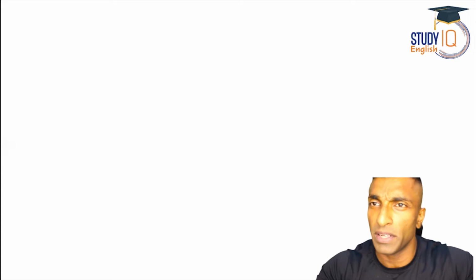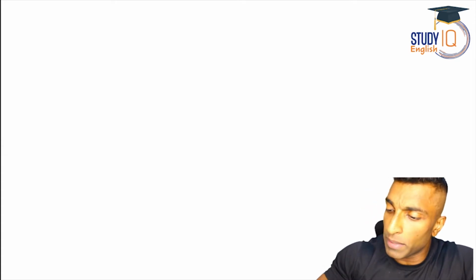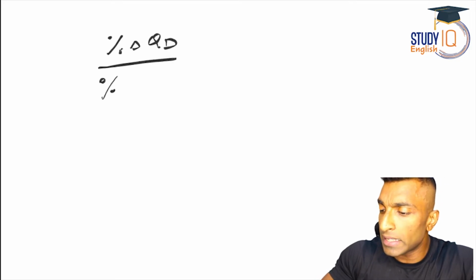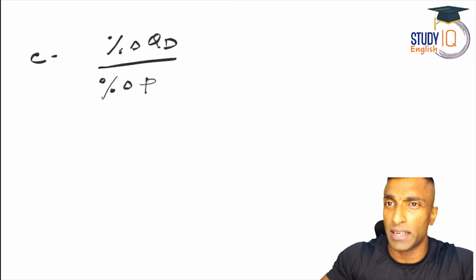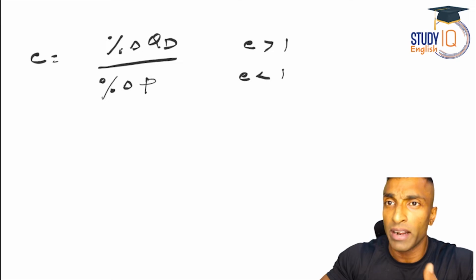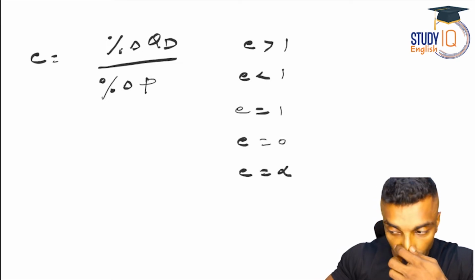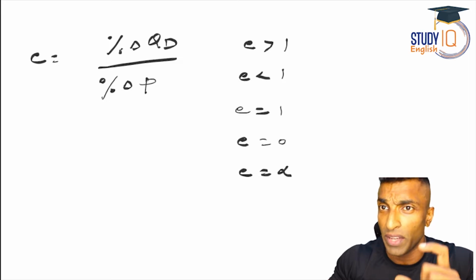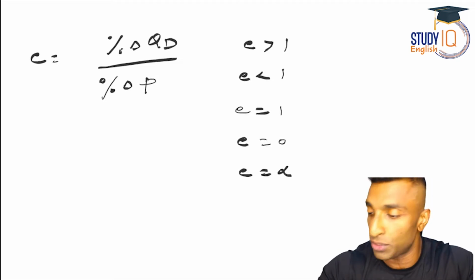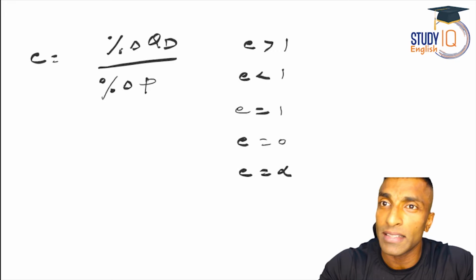So if you observe in the previous session, we discussed price elasticity, and we have seen it is nothing but percentage change in quantity demanded to percentage change in price. That is what elasticity is. And we have seen different situations where E greater than 1, E less than 1, and then E equal to 1, E equal to 0, and E equal to infinity. So these are different situations that we have gone through, and I've explained each of these with the graph also. So E greater than 1, that is elastic. E less than 1, that is inelastic.